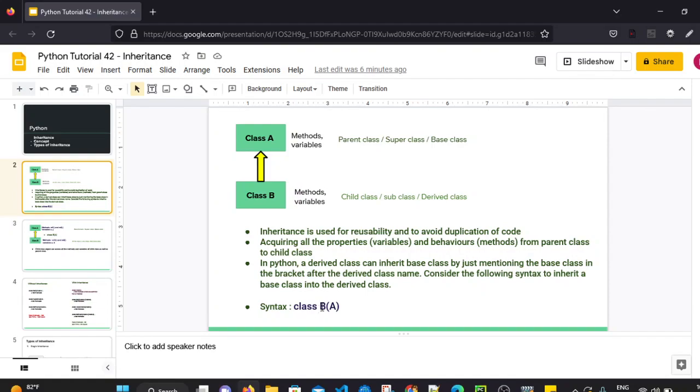So class B is a child class. And if you want to inherit the properties and behavior of class A, that is, if you want to inherit the variables and methods from class A to class B, then what is the syntax here? We can simply write class B and after that we can write the base class in the bracket. So this is the syntax. In this case, class B will be a child class that will inherit the variables and methods from class A as well. And inheritance is mainly used for reusability and to avoid duplication of code.